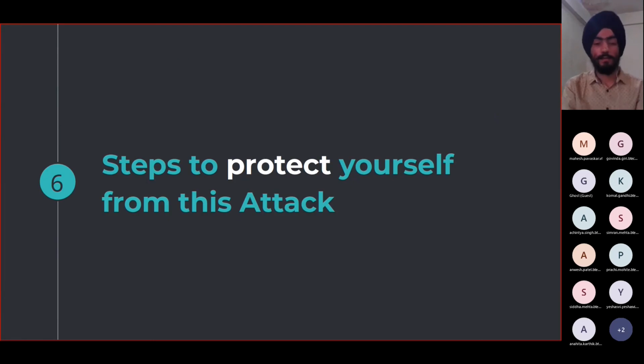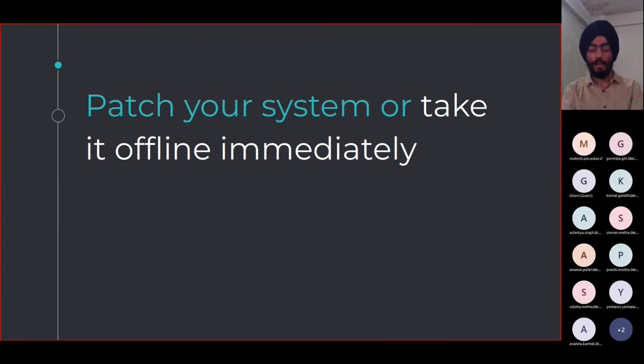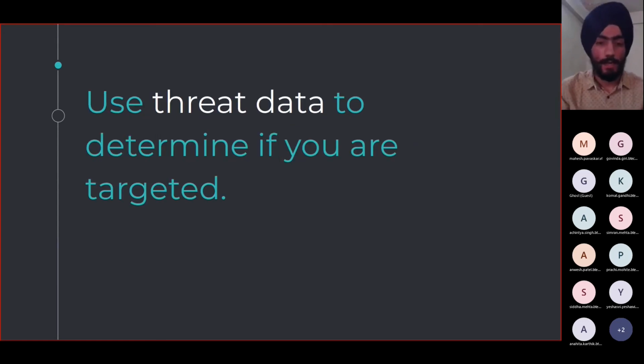Coming to the last point, the steps to protect yourself from this attack. First one is taking a system offline immediately before an emergency patch is developed. Taking a system offline means your server is not on the internet or over a network, so attackers won't be able to remotely access it. Second one is using threat data or emergency response tools to detect whether you are targeted. In the case of Microsoft, they released several scripts to determine the incidents and responses in the system and the server.